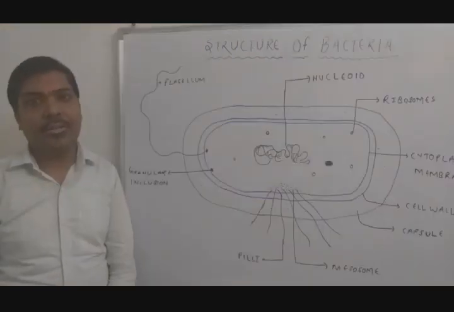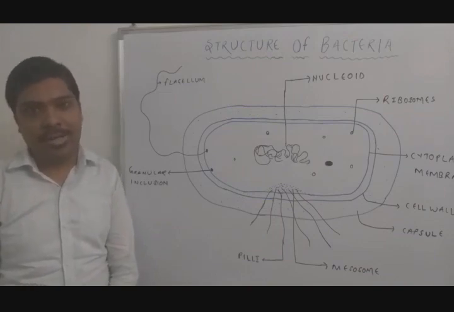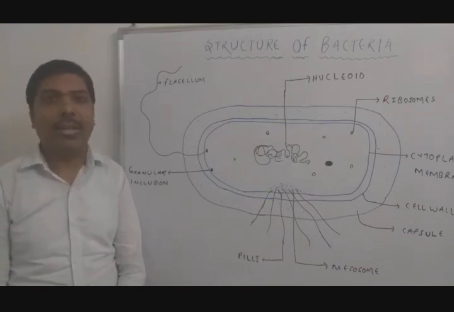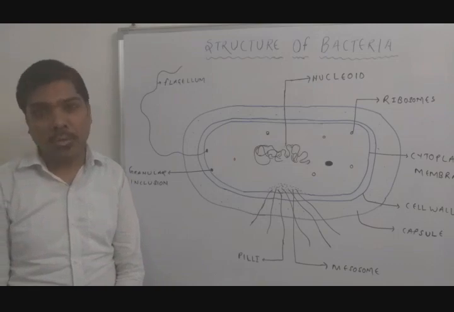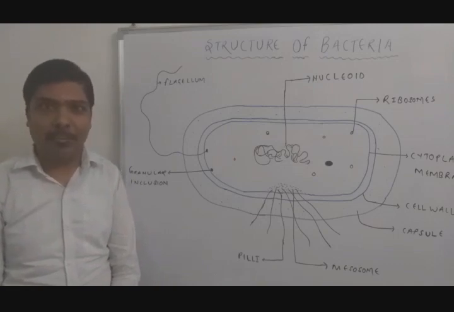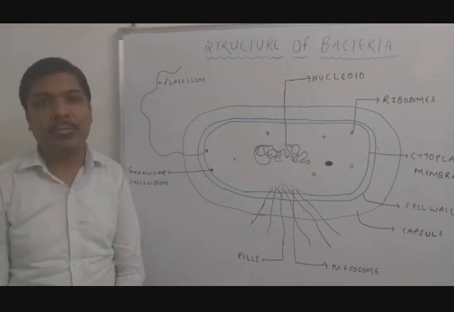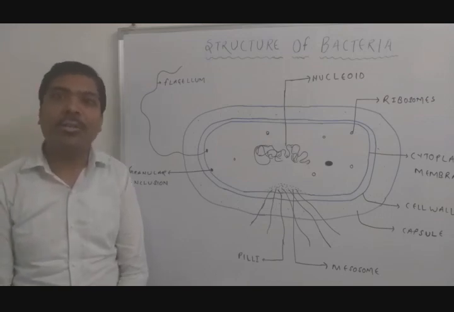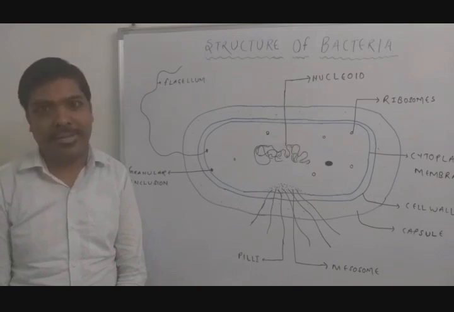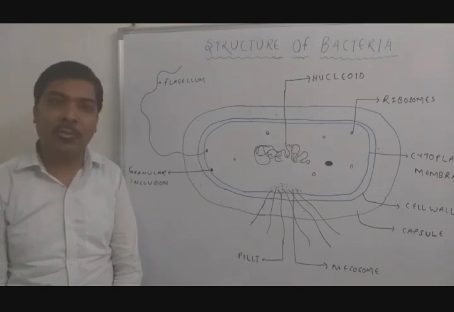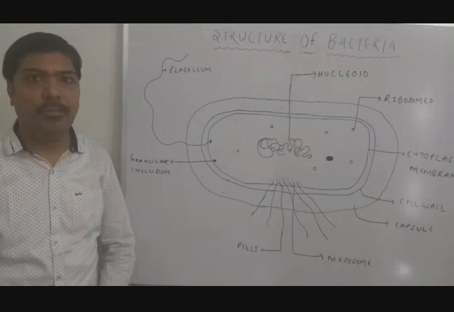The next external structure of bacteria are the pili. Pili are again hair-like appendages that come out of the surface of the bacterial cell. The main purpose of the pili is the adherence of the bacterial cell either on a surface or with some other cell. They are made up of specialized proteins called pilin.